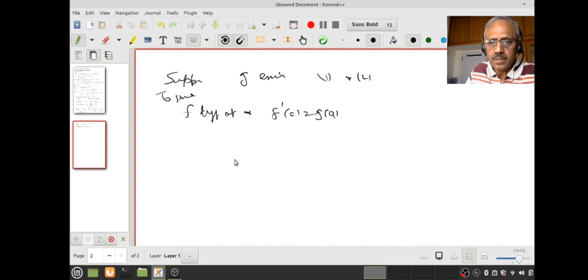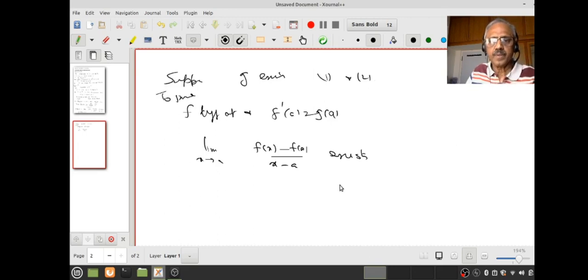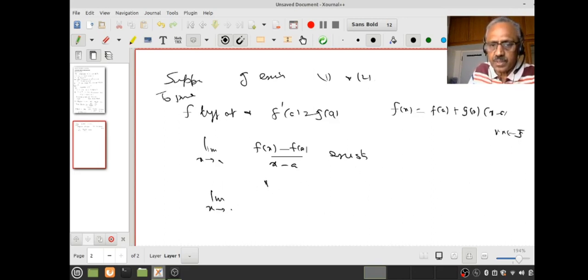Good. What is f dash a? That is the limit as x tends to a of (f(x) minus f(a)) by (x minus a), exists. This is what I have to prove. But remember, what is f(x)? G exists, therefore f(x) is f(a) plus g(x) into (x minus a) for every x in J. Therefore g(x) is going to be (f(x) minus f(a)) by (x minus a). Therefore this object is the same as the limit as x tends to a of g(x). You understand this? This difference quotient is the same as this.